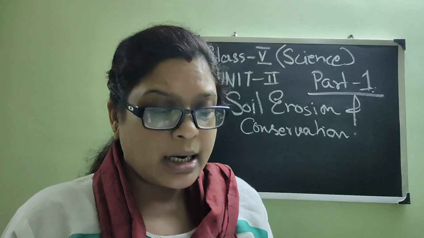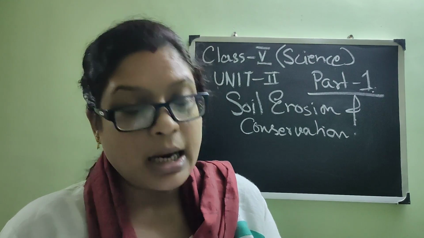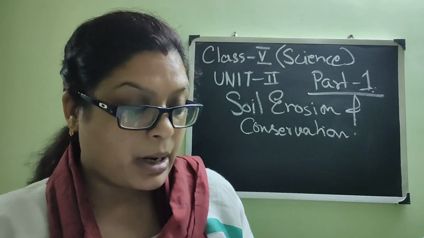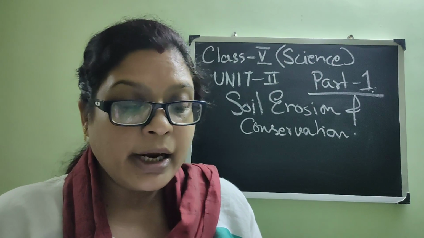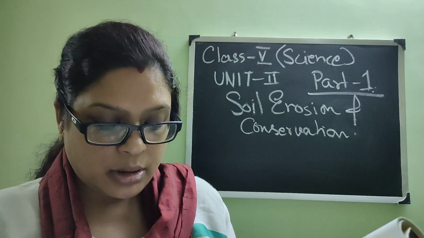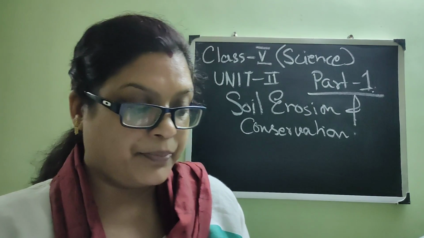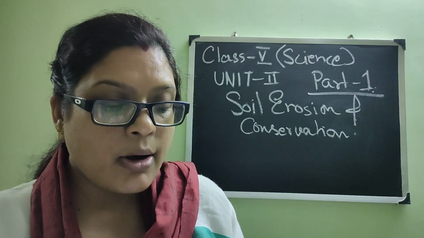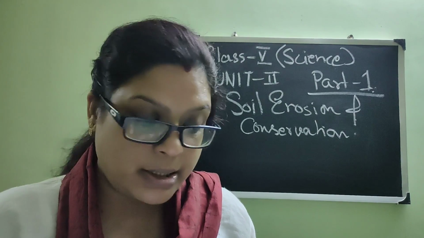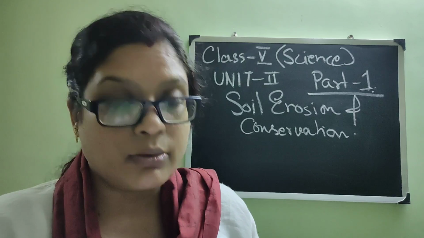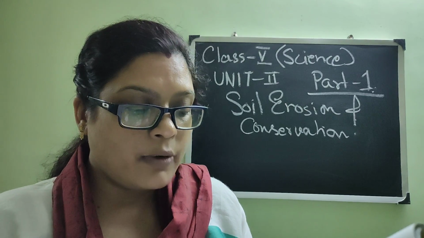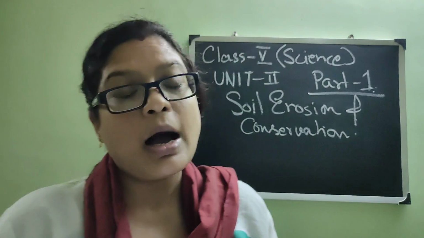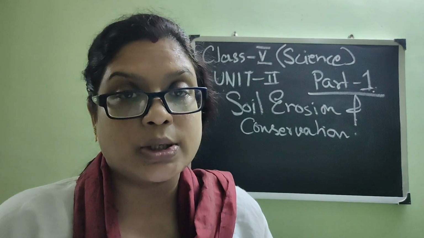So let's start a little bit of the chapter. We will start and we will continue during different parts. The upper layer of the earth, please go to your book page number 19. The upper layer of the earth is mostly soil. Soil is made up of small particles of broken down rocks, remains of dead plants and animals, water and air. So the upper layer of the earth is mostly soil.